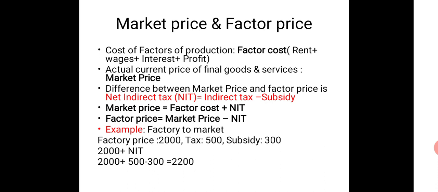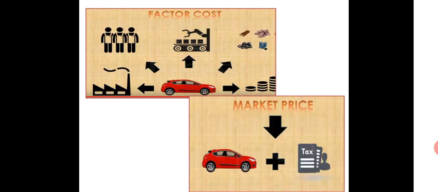So NIT is the difference between market price and factor price. What we have in our hand basically at the time of calculation of national income will be factor cost. So how to convert factor cost to market price? Deduct net indirect tax. How to get net indirect tax? Indirect tax minus subsidies, which is being shown in a picture.